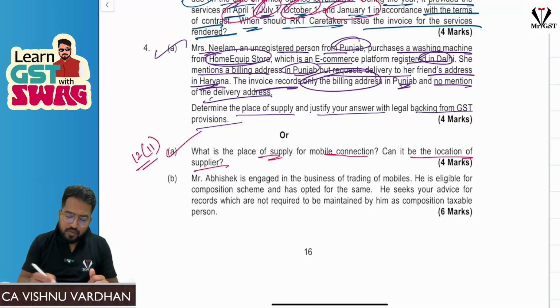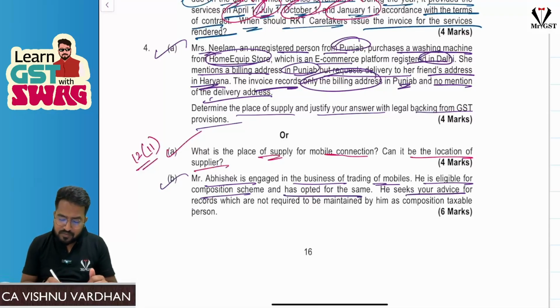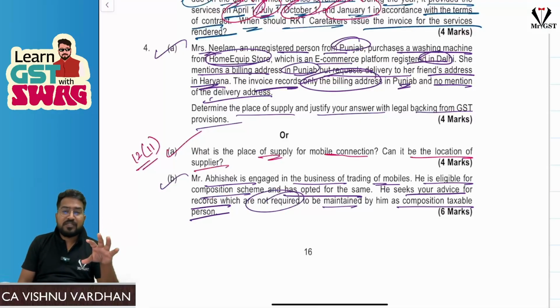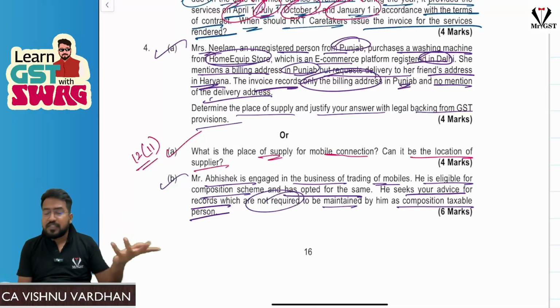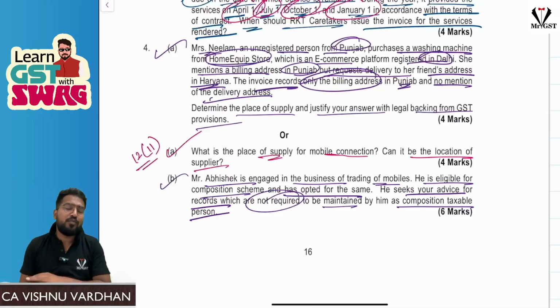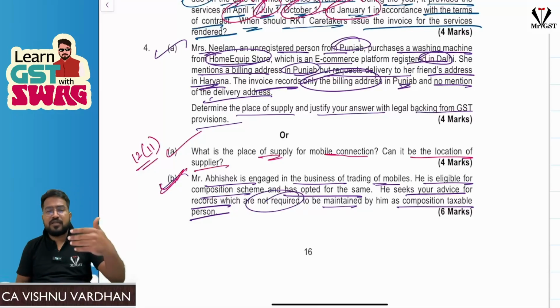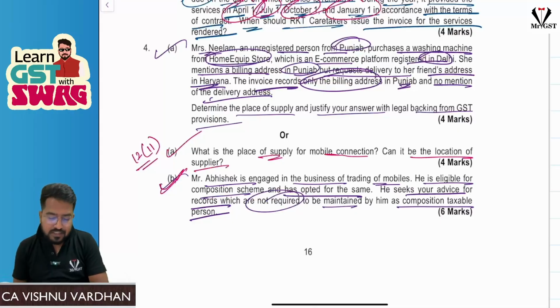Next, one more question. Mr. Abhishek is engaged in the business of trading of mobiles. He is eligible for the composition scheme and has opted for the same. He seeks your advice on the records which are not required to be maintained by him as a composition taxable person. You know, if you are a composition taxpayer, stock details, that is the stock of goods and details of the tax, what purchases and sales they have made, adjusted, what is destroyed, written off, all these types of records you need not maintain. Tax means the output tax, input tax, how much ITC availed, how much ITC set off, such details are not required, so that you have to write. So it is a straight theory question and answer, you can just go through that and check the answer also.